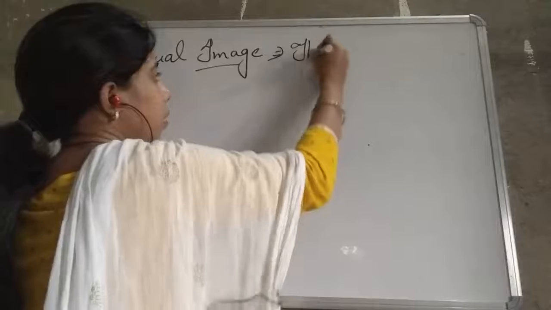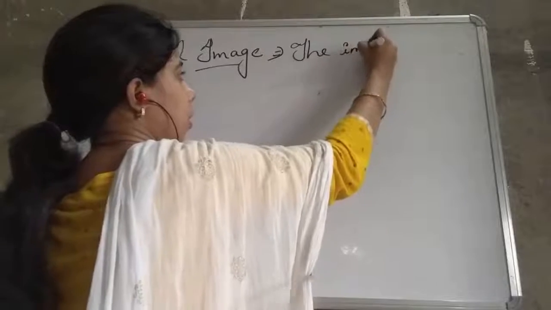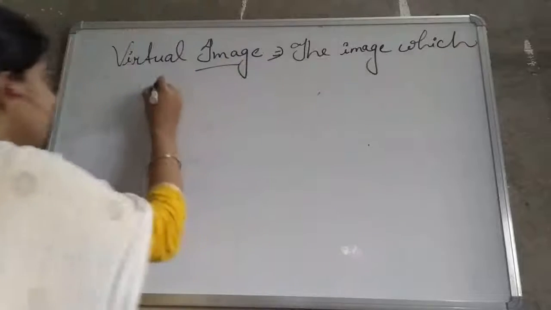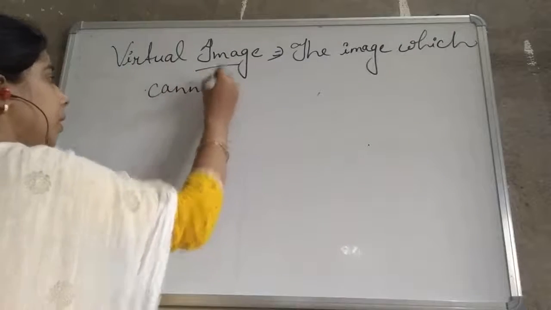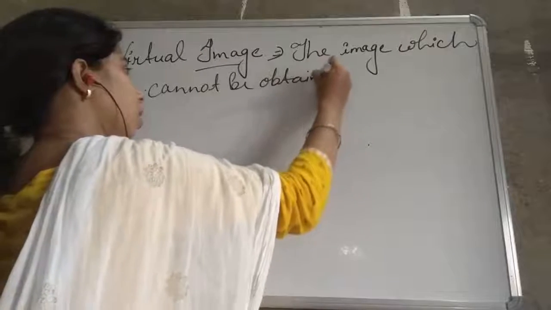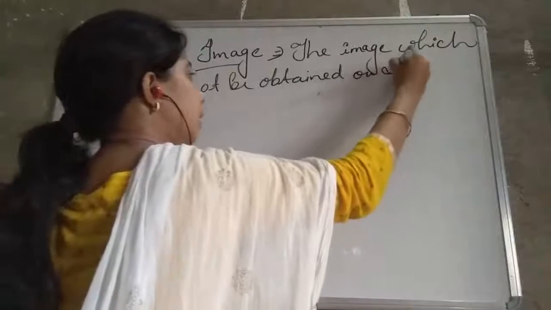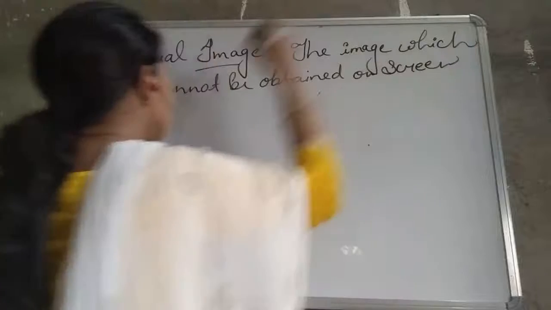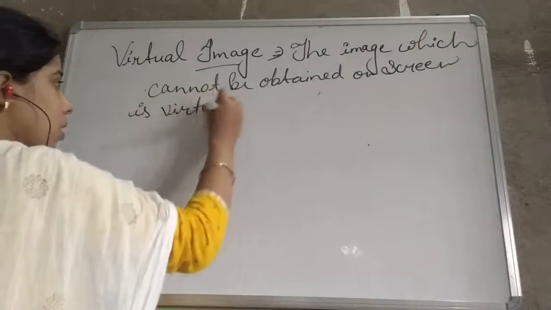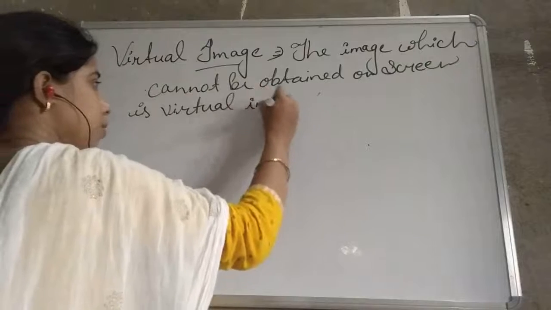So the image which cannot be obtained on the screen is a virtual image.